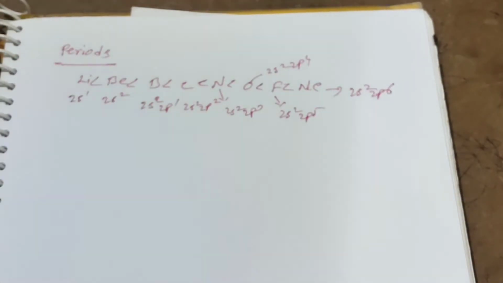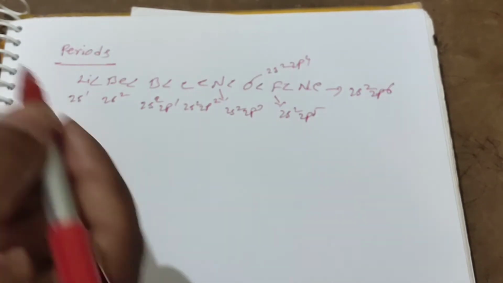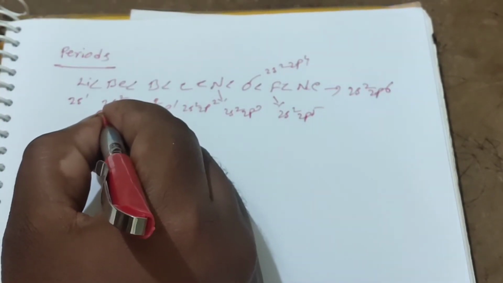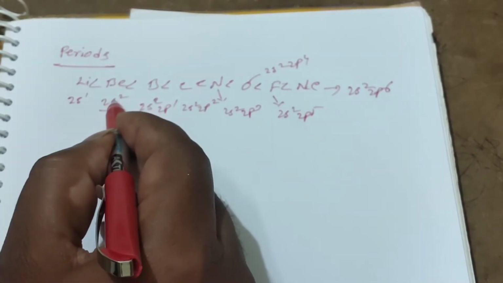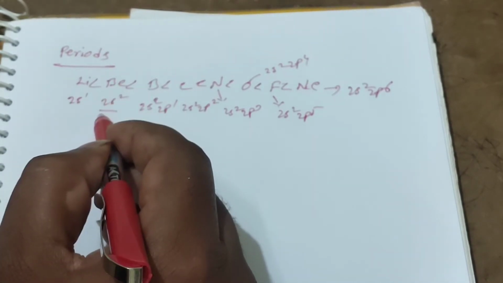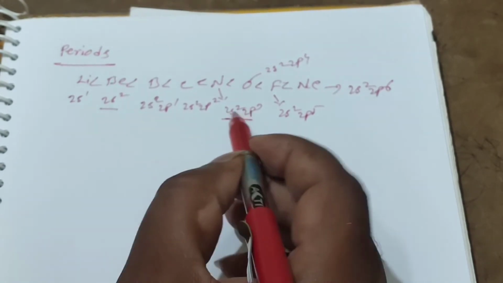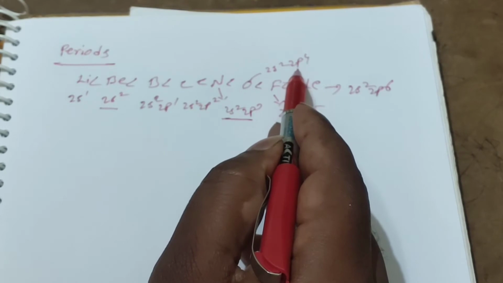Now you can see that in beryllium the 2s orbital is completely filled. Along with that, nitrogen has a half-filled electronic configuration compared to oxygen.